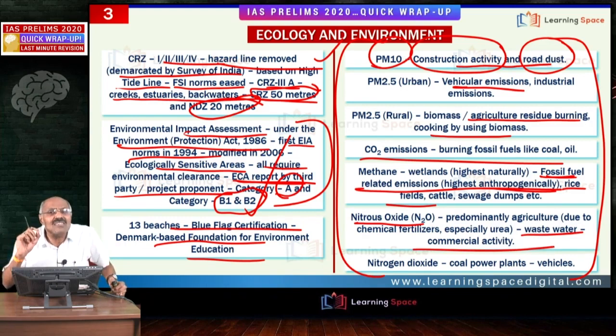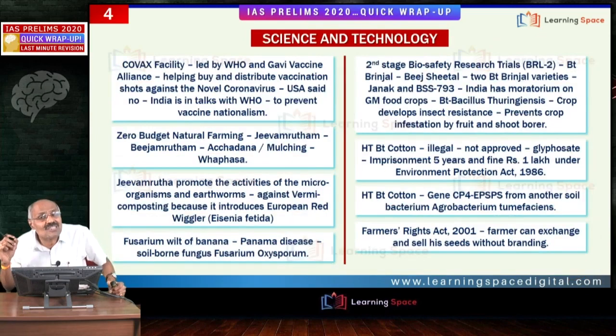Then nitrogen dioxide, that is NO2 emissions: coal power plants, vehicles. I talked about predominant emissions. Please don't get confused. There are other sources also, but I talked about predominant emissions.